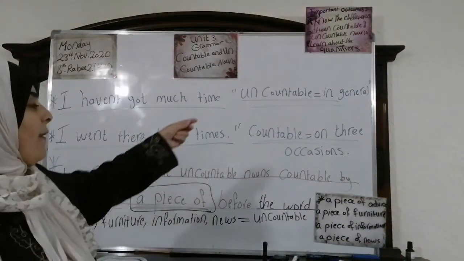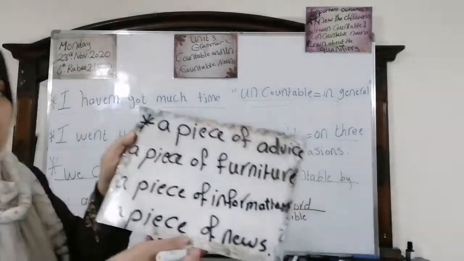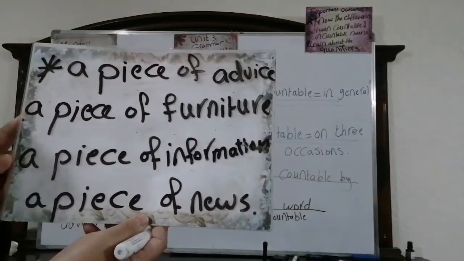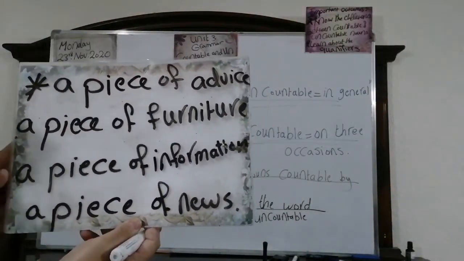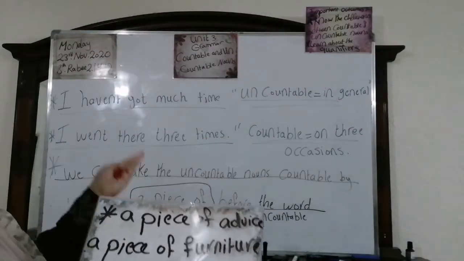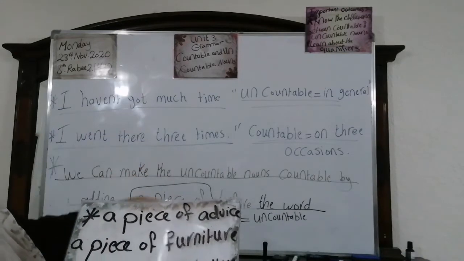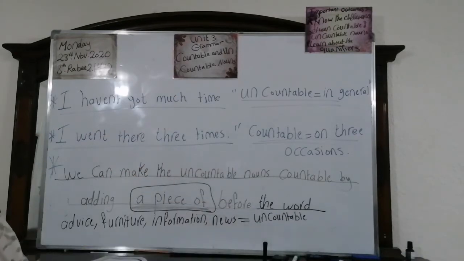For example, we say a piece of advice, a piece of furniture, a piece of information, a piece of news. Okay? We can change them from uncountable to countable by adding this expression, piece of. Deal? Stay with me.